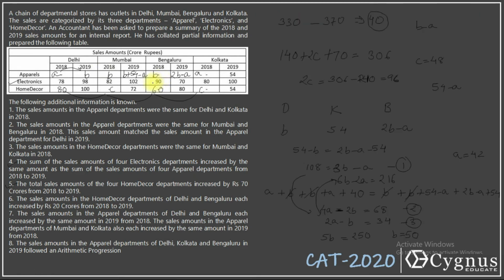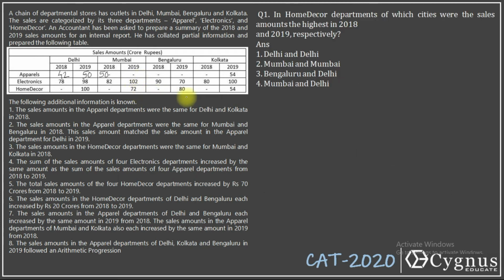In the year 2019, it was B plus 54 minus A. B is 50. 50 plus 54 is 104. 104 minus 48 will give you 52. Just a second. This is 42. B is 50. 50 minus 42 is 8. 8 plus 54 is 62. So 19 will become 62.